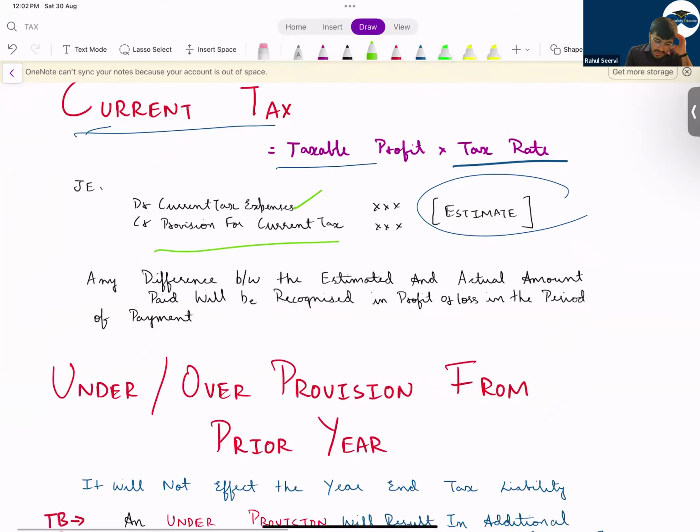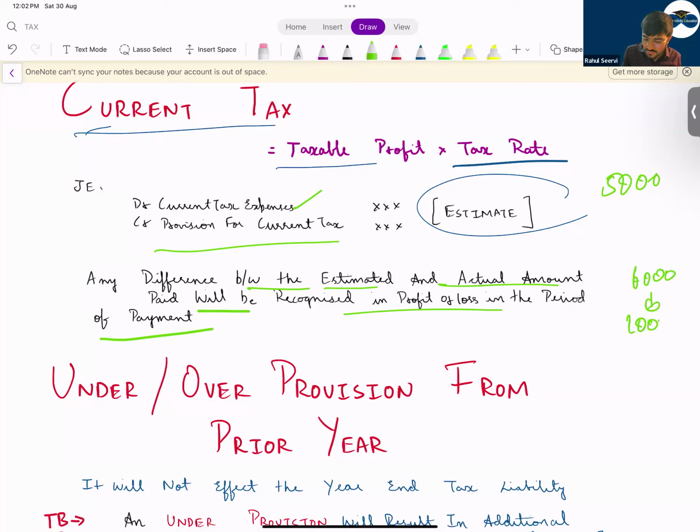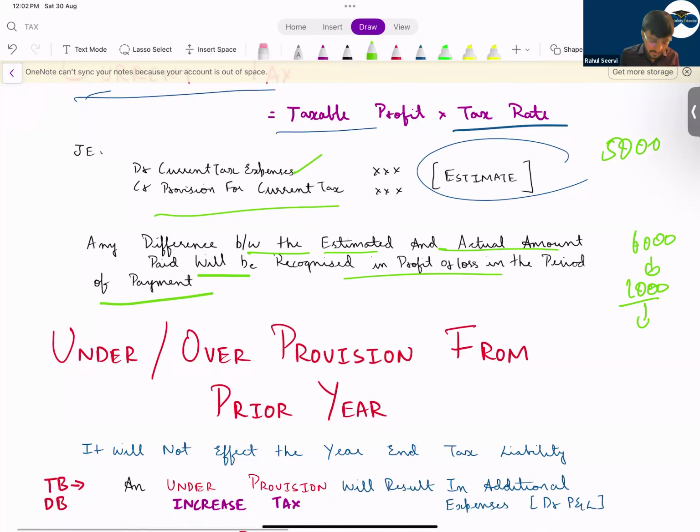is paid next year. Any difference between the estimated and actual amount paid will be recognized in profit and loss in the period of the payment. Today I recorded an expense of 5,000, but next year I had to pay 6,000 to the tax authority. In that case, this 1,000, what will I do? I will record this as an expense in the next year. I will not do retrospective treatment. It is an estimate. For an estimate, prospective treatment is done.